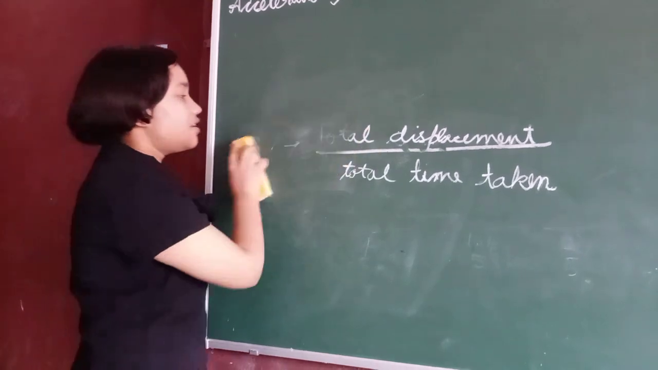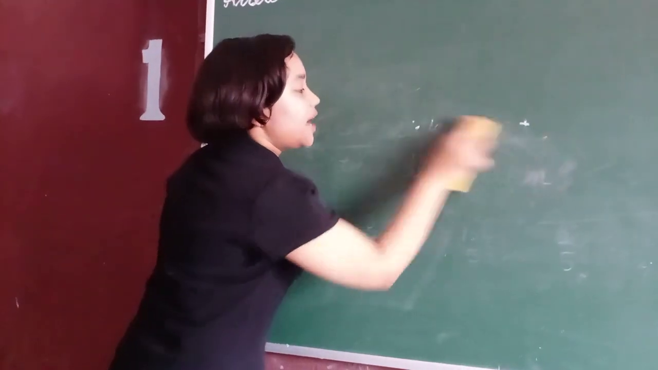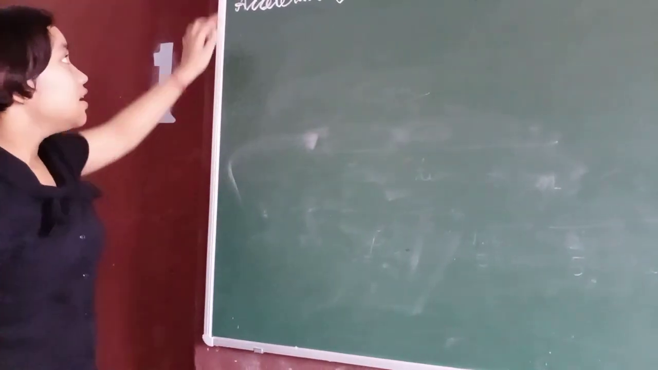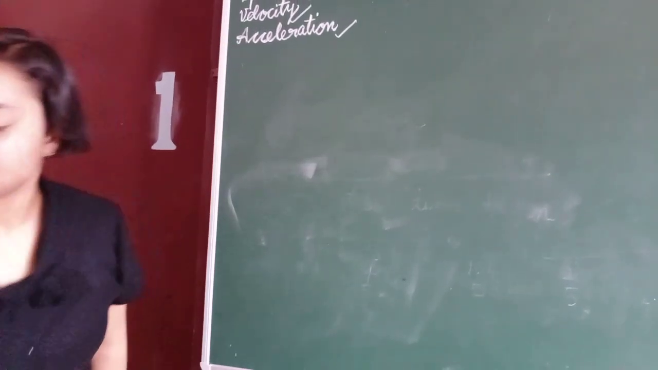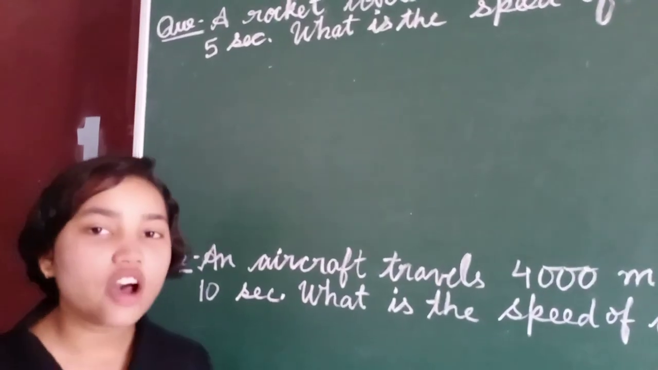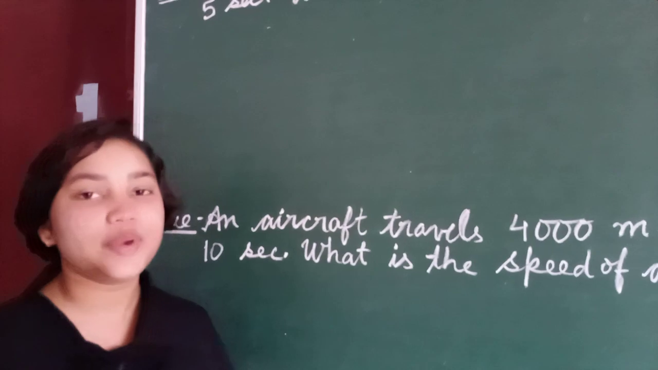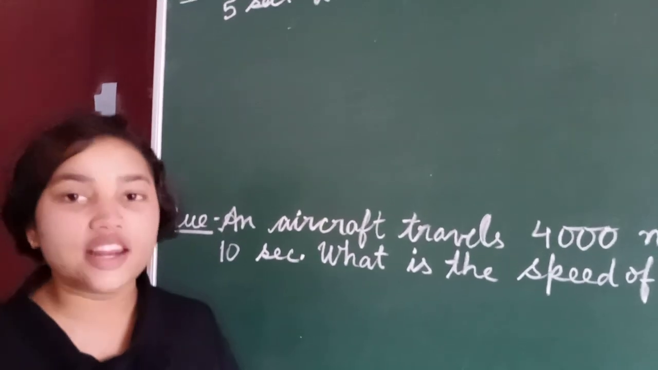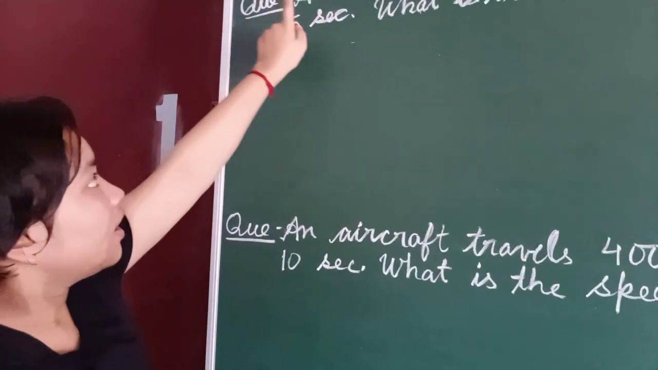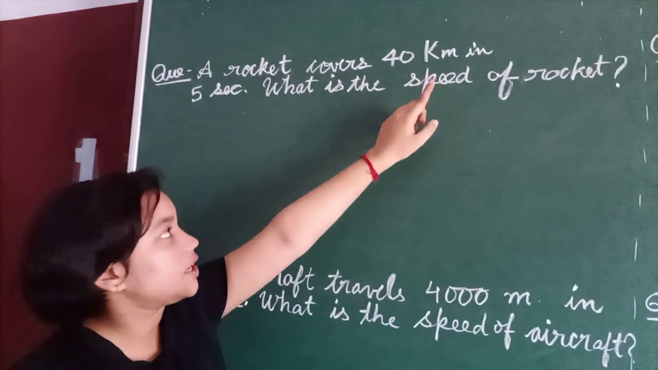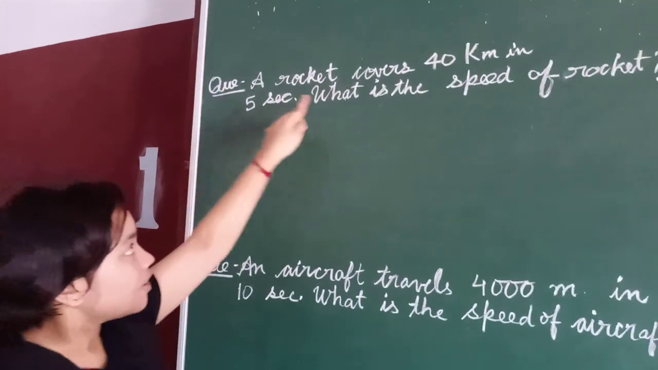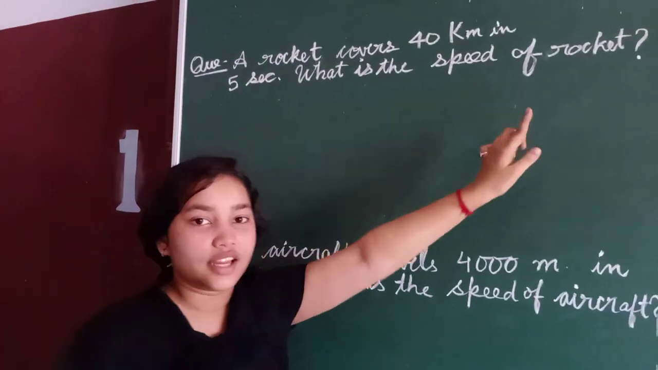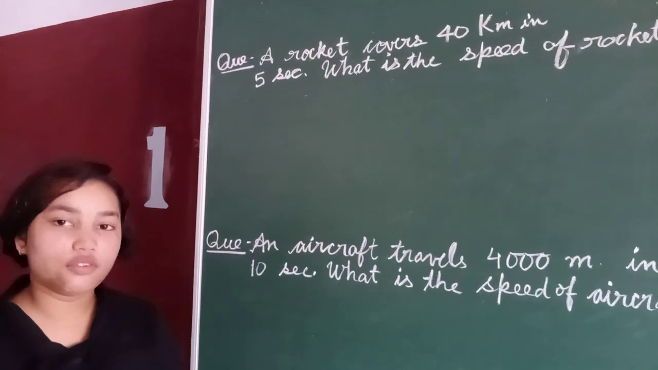Now we will try to solve the numericals based on speed and velocity. So first question. A rocket covers 40 kilometers in 5 seconds. What is the speed of the rocket? So we have to find the speed of the rocket.